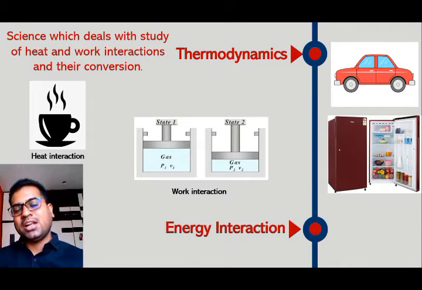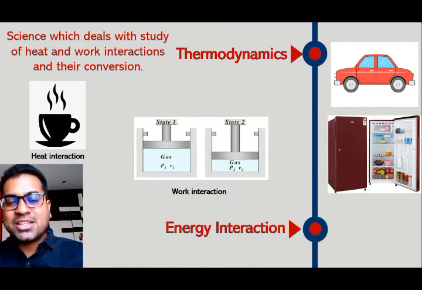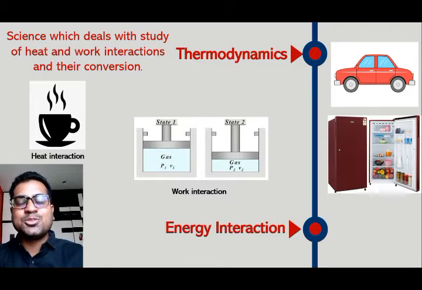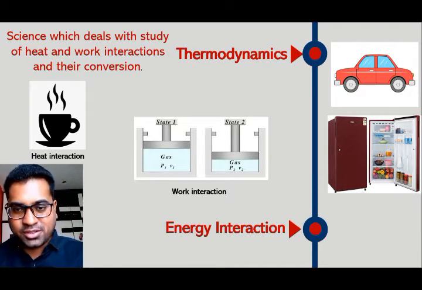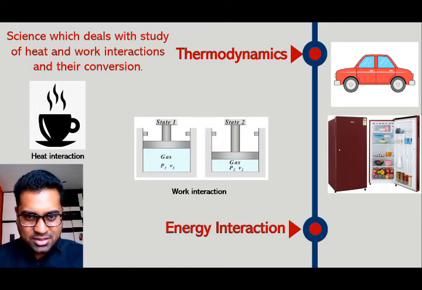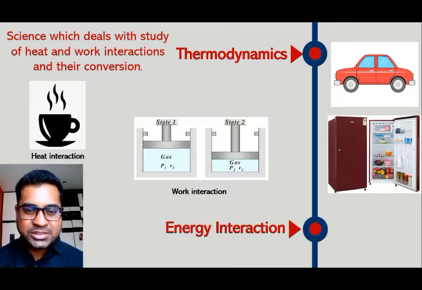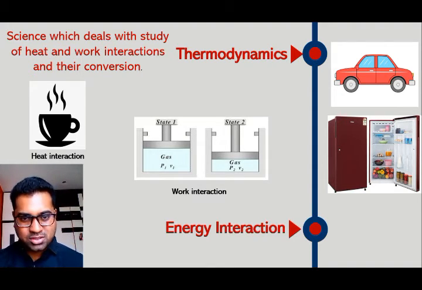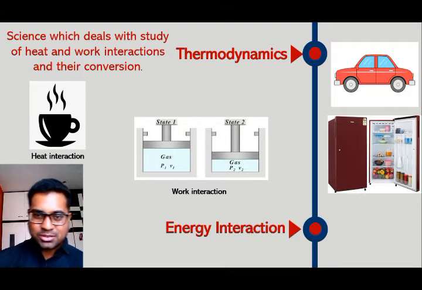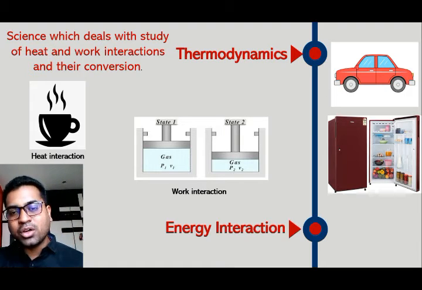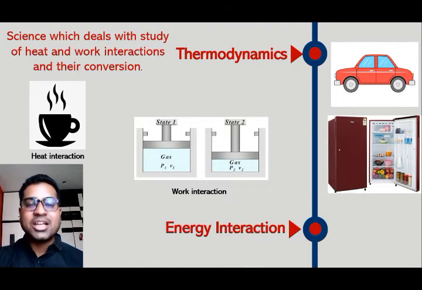Next, work interaction. Now work interaction in very basic sense, whenever there is displacement of boundary, there is work interaction. Okay, so whenever there is application of force and there is movement of certain mass, it is called as work. Now you can see this example. This is piston and cylinder arrangement. So in state 1, the position of piston is somewhat upward position, and in state 2, the position of piston is downward. So you can see, if I want to move from state 1 to 2, I need to push that piston in downward direction.